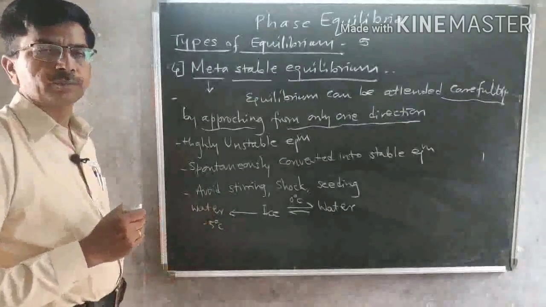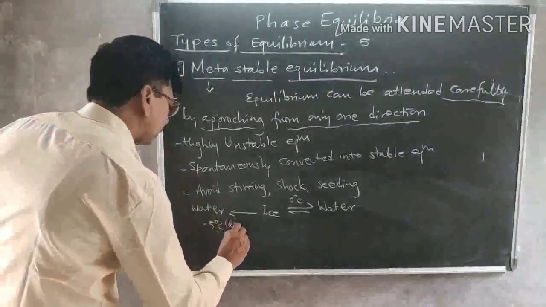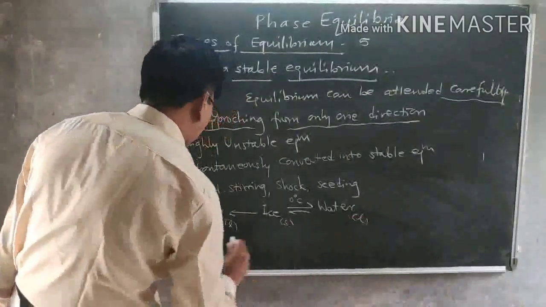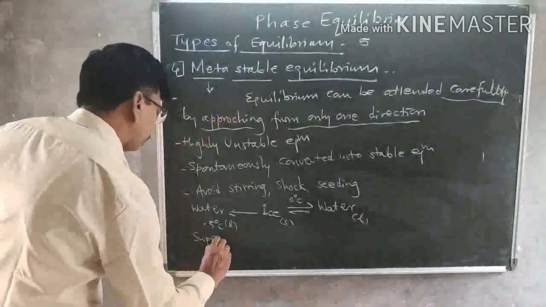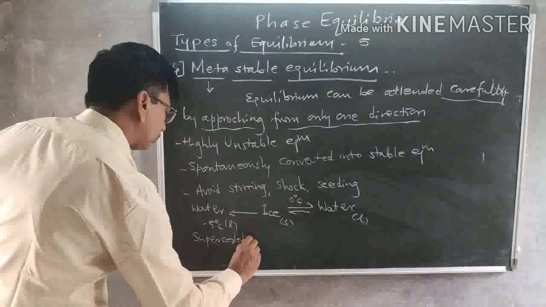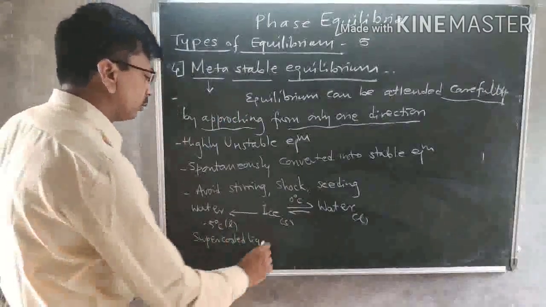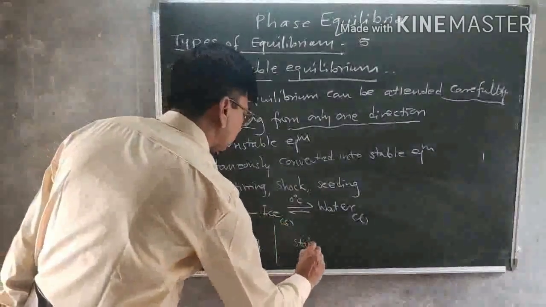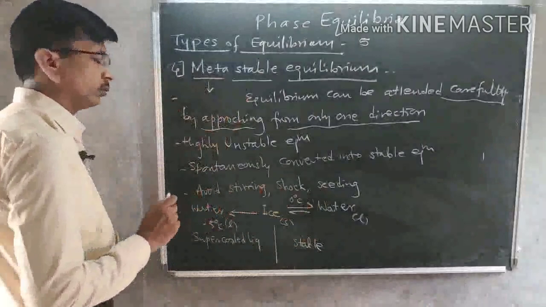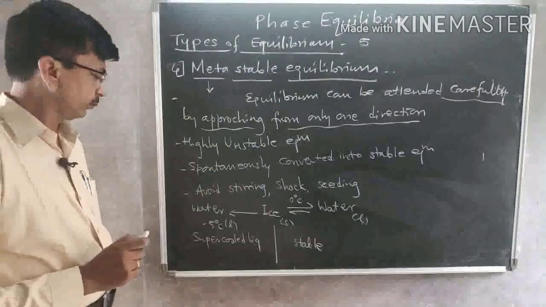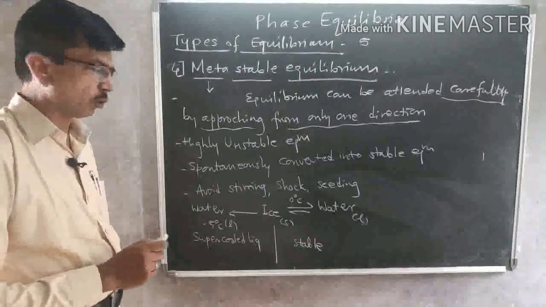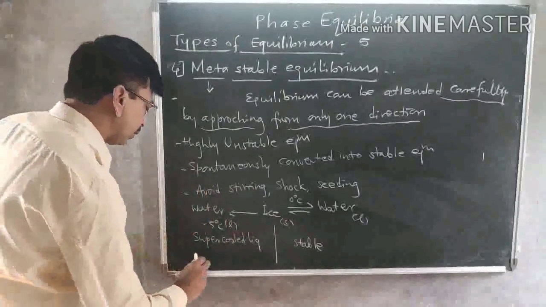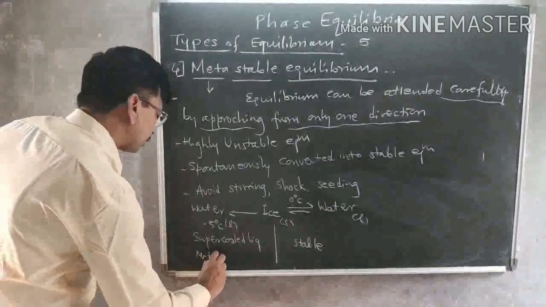If we cool it slowly, this water remains in the liquid state. We call it a supercooled liquid. Now ice and water is a stable equilibrium, while water to supercooled water at minus 5 degrees Celsius is the example of metastable equilibrium.